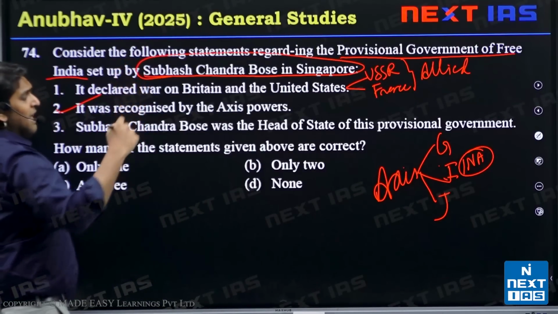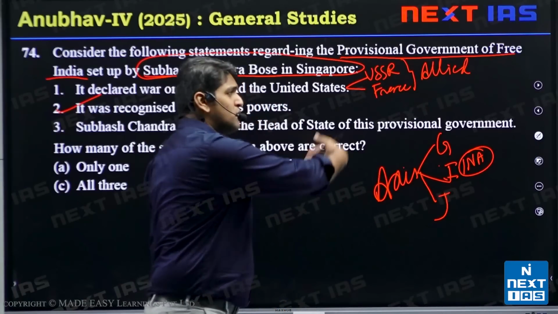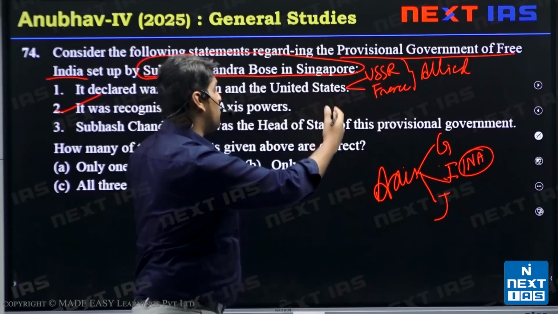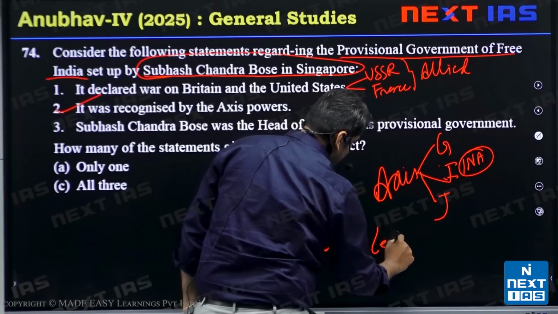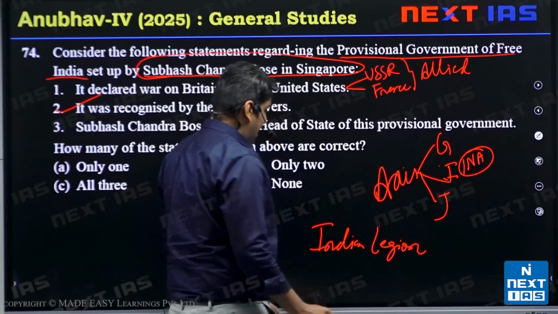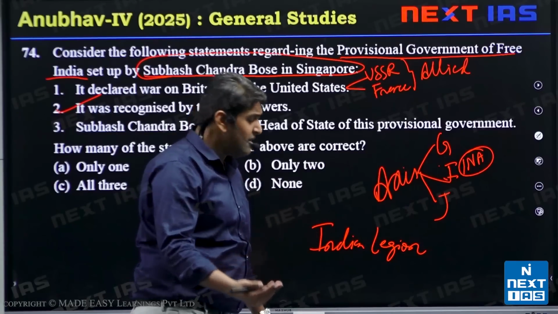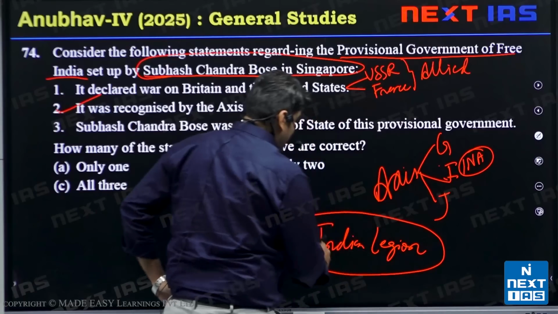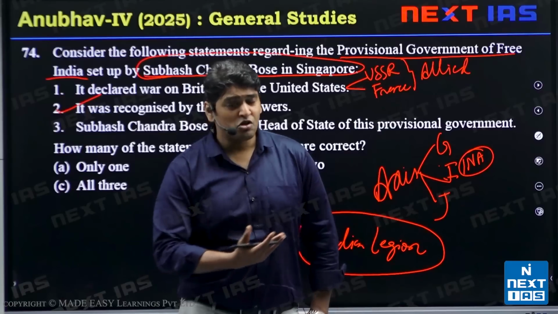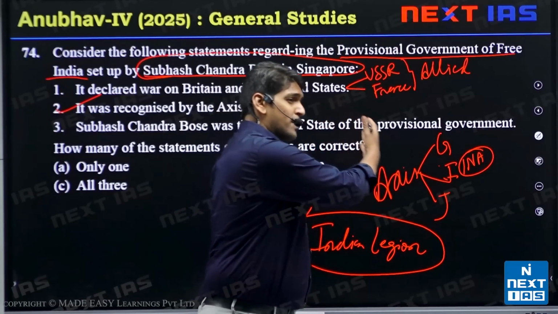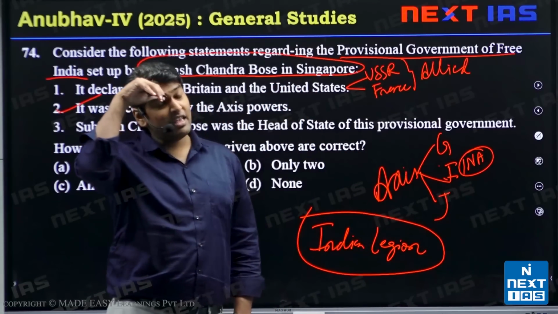Yes, it was recognized, as Germany and Japan were actively helping us. Subhash Chandra Bose went to Germany, and from there he formed the Indian Legion. But as Germany was less likely to open a front directly against the British Empire in India, he was suggested, you go to Japan. Japanese are moving in Southeast Asia, so there you can contribute directly. So Subhash Chandra Bose went on a submarine from Germany to Japan, arrived here, and there he formed INA.